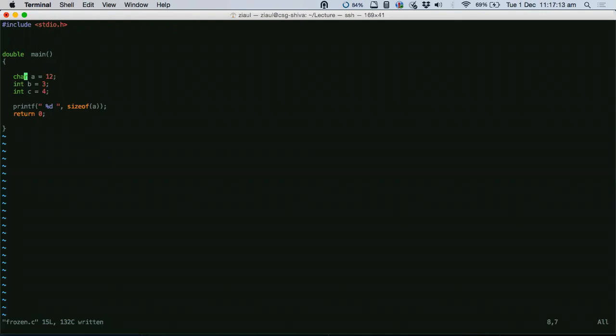So the largest value that a can hold would be 2 power 8. And what is 2 power 8? I think it is somewhere around 255 or 256, right? So the size of a variable dictates how big a number it can store. Because characters are just 1 byte long, they can only store values from 0 to 255 or 256. If you start from 0, then we have to go to 255, not 256.